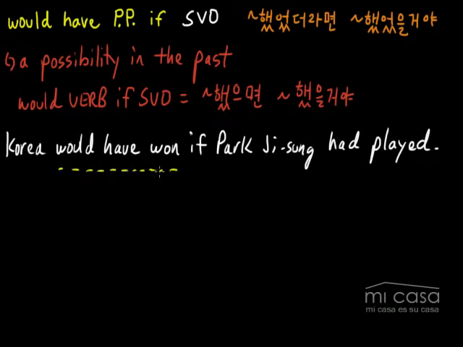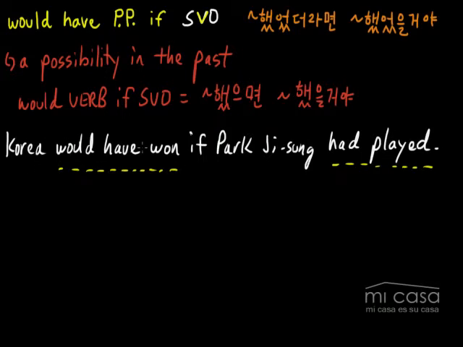All right, so would have won if Park Ji-sung had played. And actually, in the second part of this sentence, it's very important to use had PP. So I'm actually going to put this verb here in yellow, just to remember that this verb here should be a had PP tense.